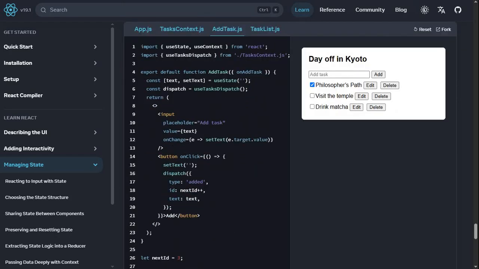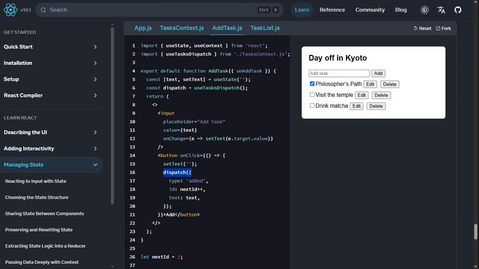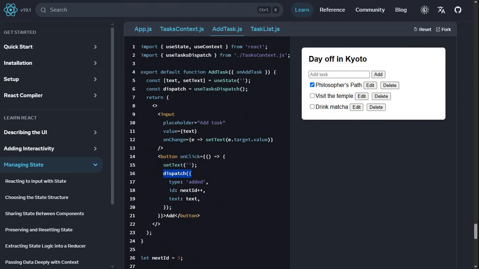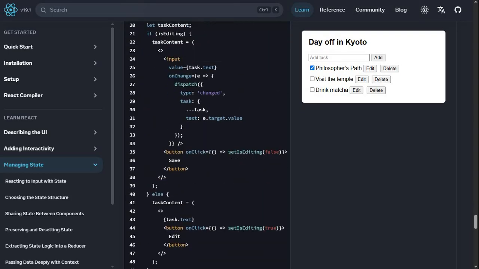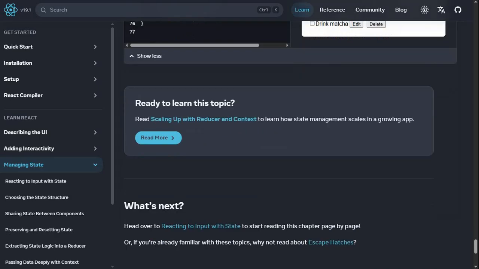Add tasks. Yeah, this is just the basic that is doing calling actions. These are calling actions, and this one is calling two actions on click. So it's an object with two functions. So the one is set text, which is local, and the second one is dispatch, which is dispatching an action into a reducer, which will then be sent with the context anywhere. Task list, map, we have keys here, okay. Yeah, and that's it. This is the similar.